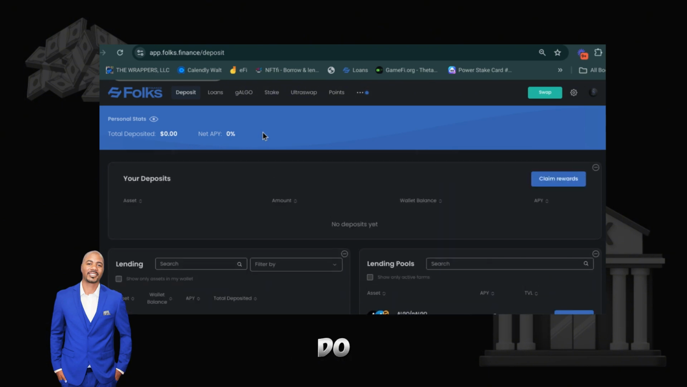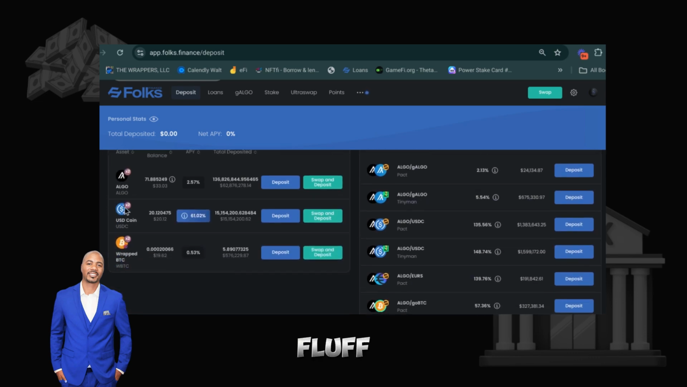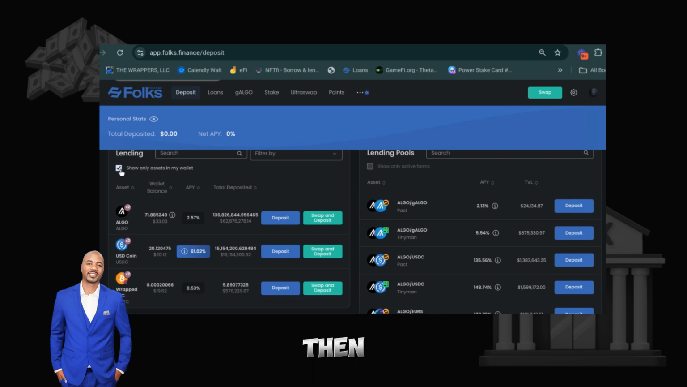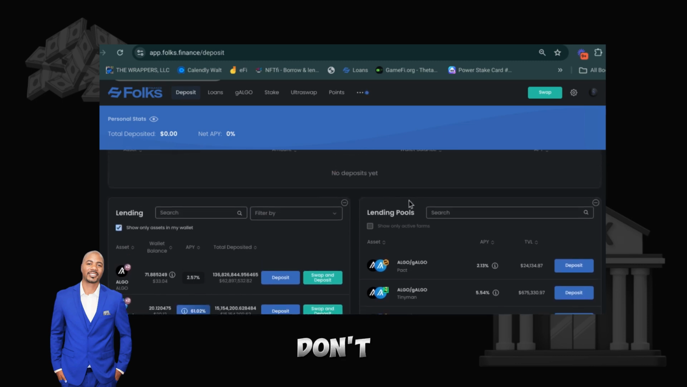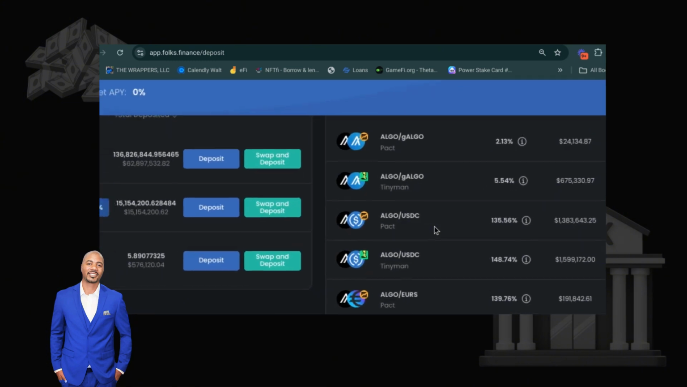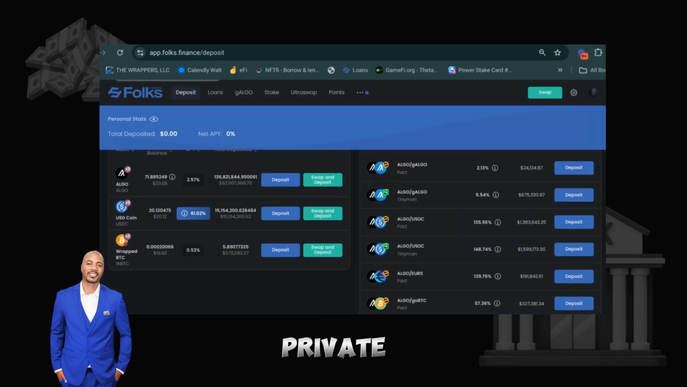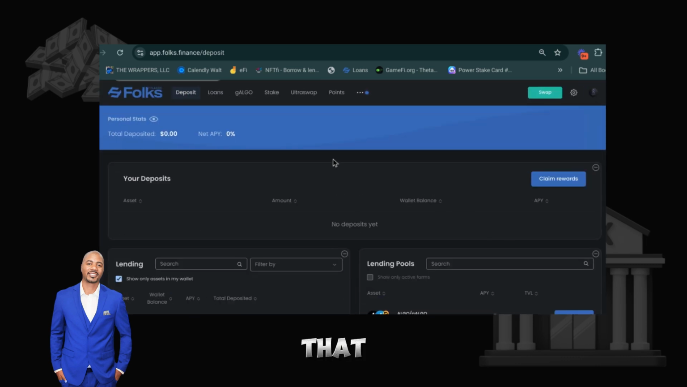This is the first thing that you're going to do when you get started, just to see how the platform works. You're able to click this box here, and this way you can get rid of all the fluff. You can see which assets you have, and the ones you don't have won't be in the way. We'll go deeper into lending pools later, but lending pools offer you the benefit of high yield. You can lend your crypto for a high yield, earn higher swapping fees, and then you have the ability to farm. It's like liquidity pools on steroids, and private banking mixed in. So we'll get deeper into that later.